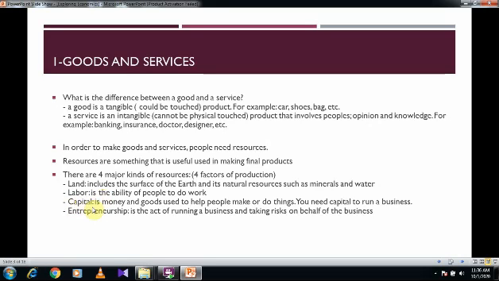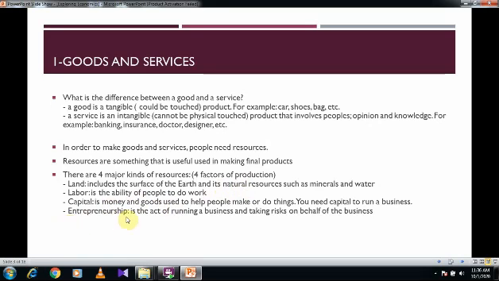Capital is money. Capital can also be machinery. If you buy a factory, if you buy a building and you intend to make it a factory for producing shirts, you need money to buy the building. You need money to get the machines that are going to change the cotton into fabric and cloth. You need money to pay the workers. You need money to get the resources from Earth.